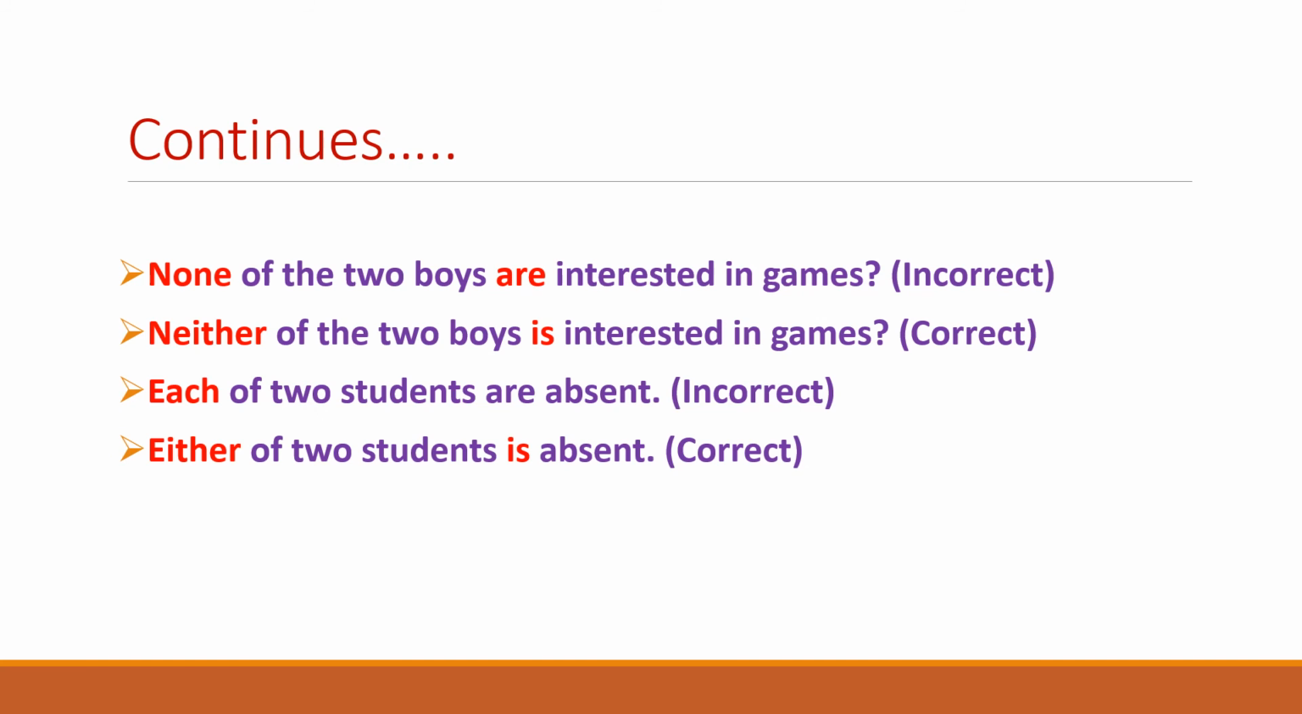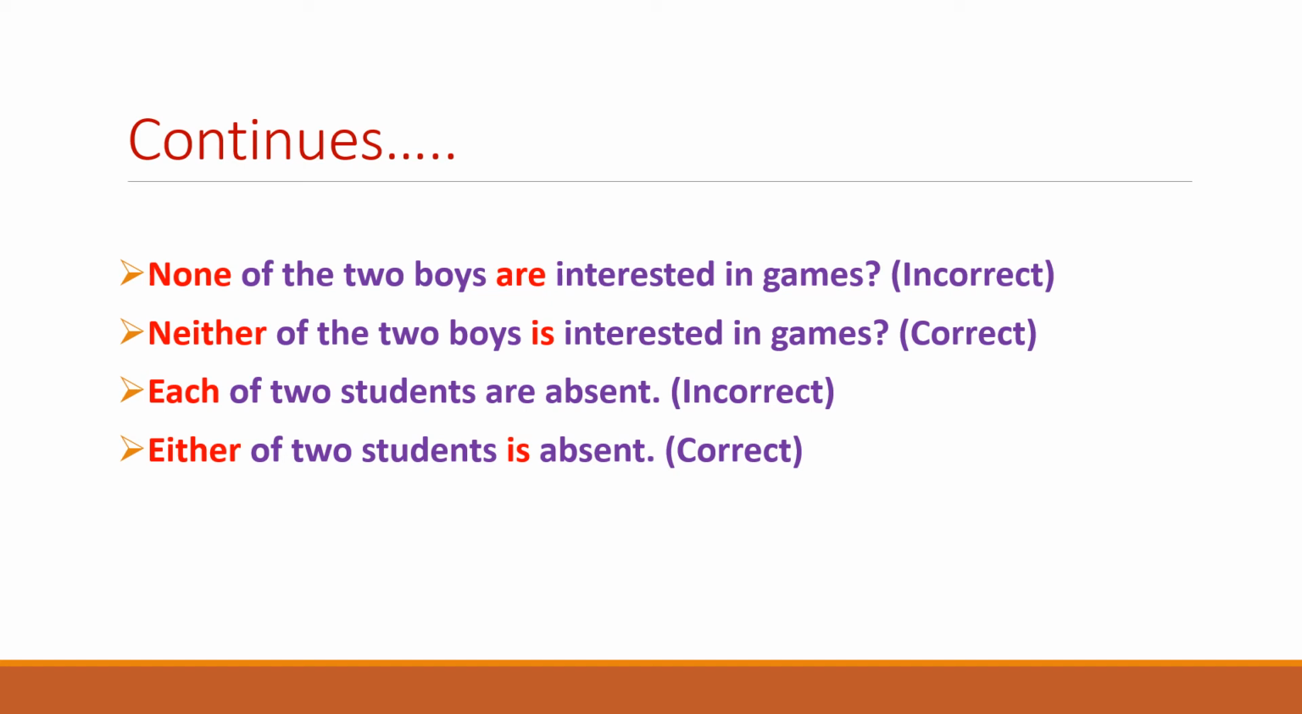The next example, none of the two boys are interested in games. In sentence 2, you see that there are two boys and none is the negative word. And we have studied that for the negative, neither or either is used. For none, it is negative, so we would use neither. Neither of the two boys is interested in games.